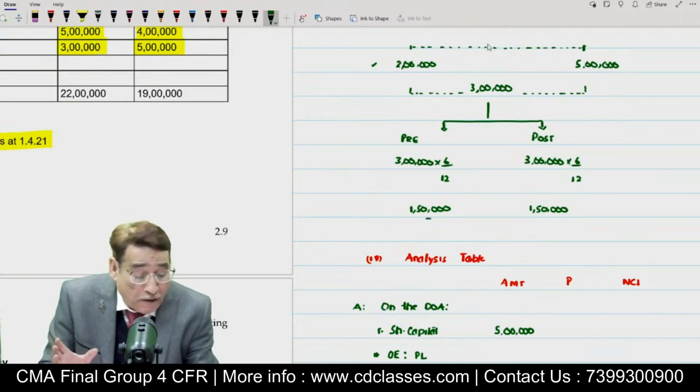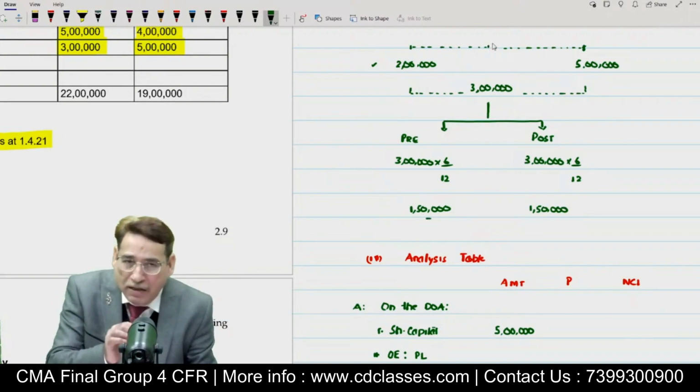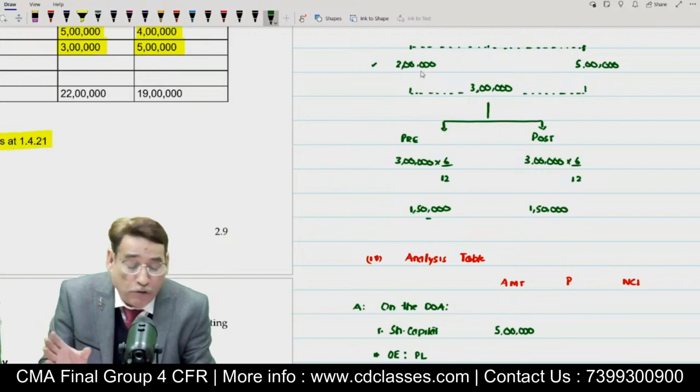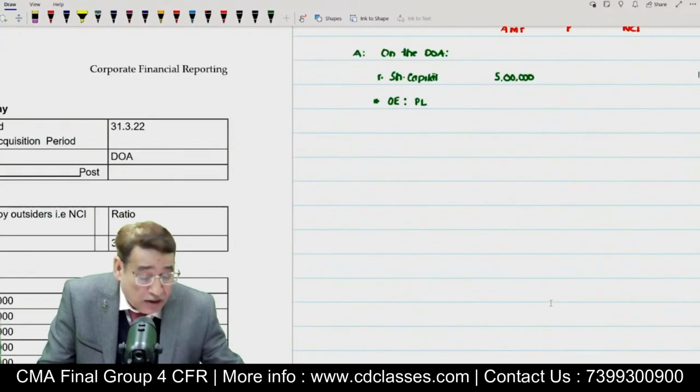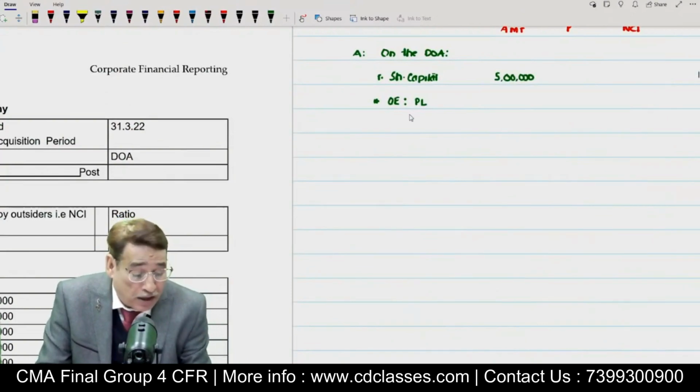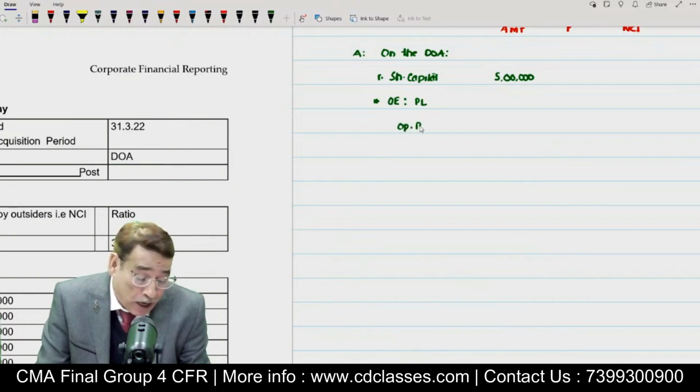So on the date of acquisition, the balance in the profit and loss account must be equal to 2 lakh plus 1,50,000, isn't it? That is the reason why, when I write the profit and loss account, I am going to write it in this manner. First, I am going to write the opening balance. As we have seen, the opening balance is 2 lakh.